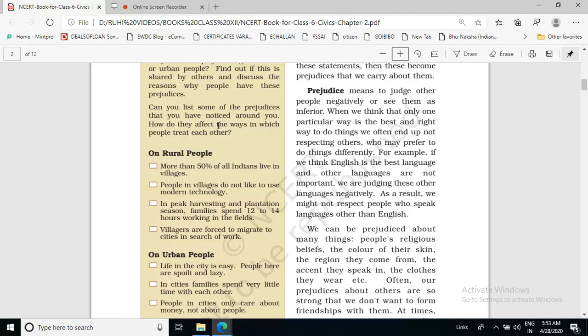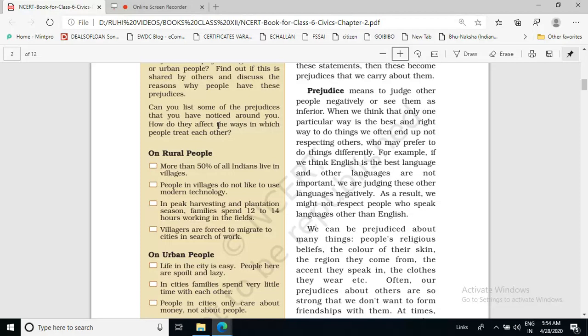In peak harvesting and plantation season, families spend 12 to 14 hours working in the fields. Villagers are forced to migrate to cities in search of work. So in this, what we find is that more than 50% of all Indians live in villages. This is true.